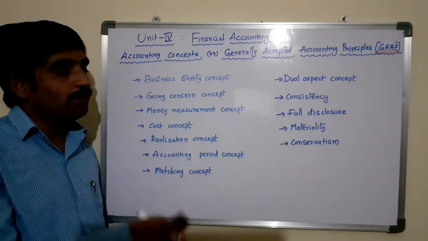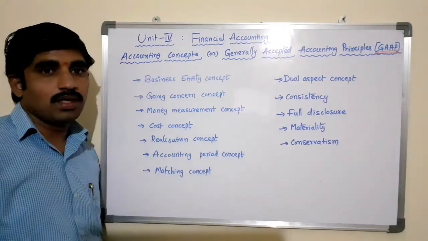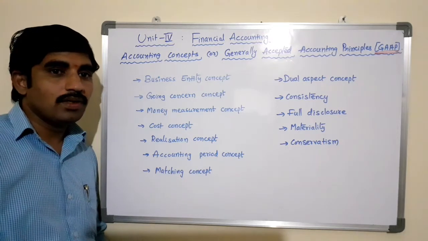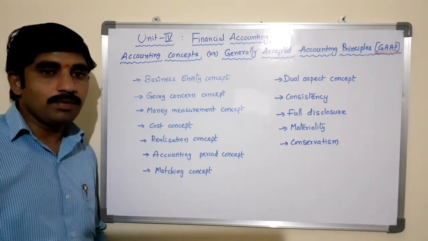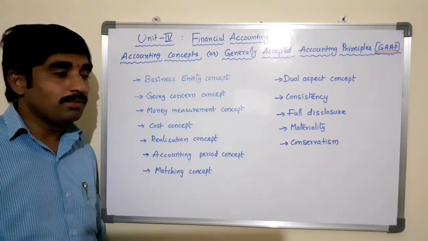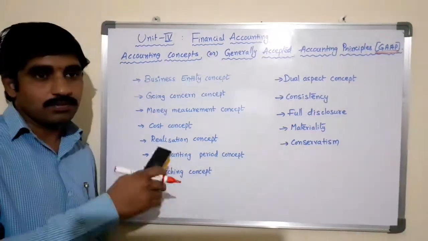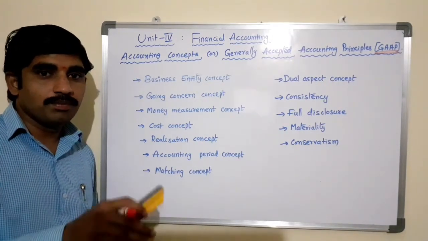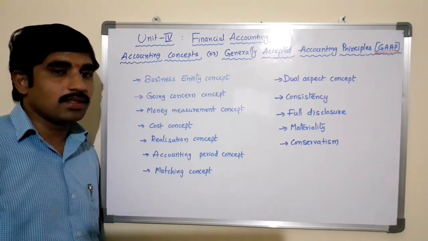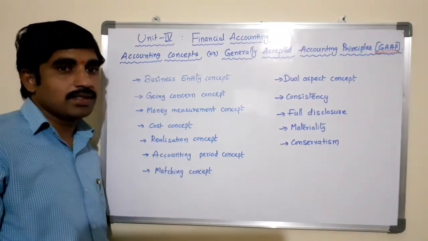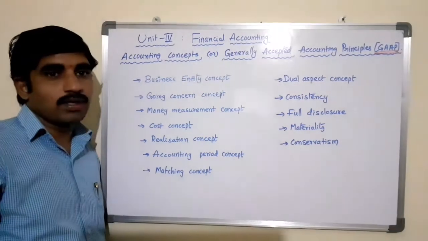Unlike natural sciences, where we need to adopt the same methodology at any cost for all businesses, in accounting, based on the policies, procedures, conventions or customs, we apply these concepts while recording the financial transactions in the books of accounts.